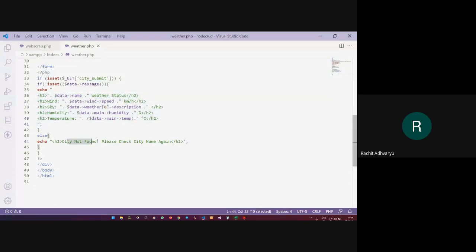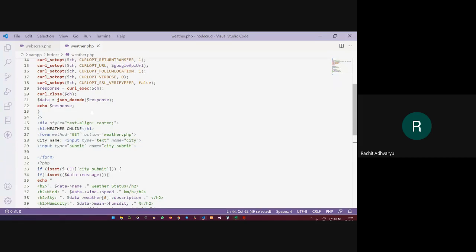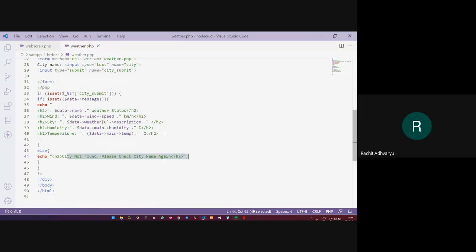Otherwise, I will say there is no city of such type. So curl will be used to fetch the information in the form of JSON, the json_decode function will be used for decoding all the JSON data, and then you will use that data to print the weather details in your own way.